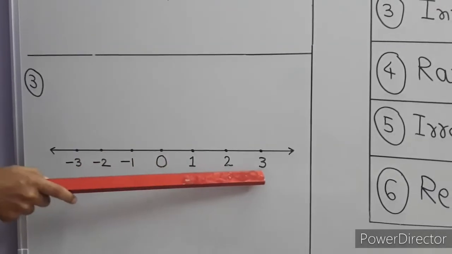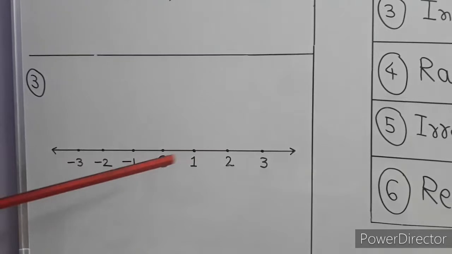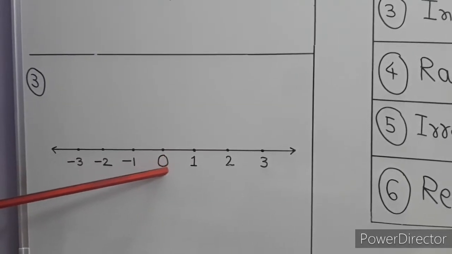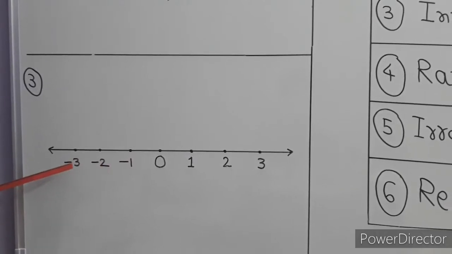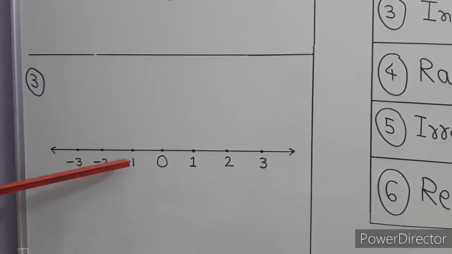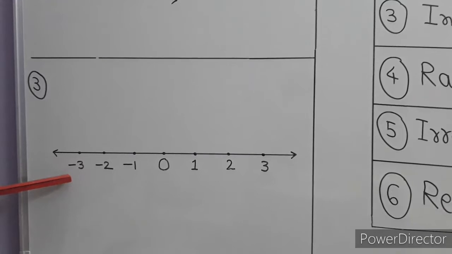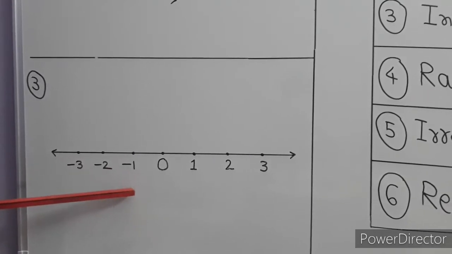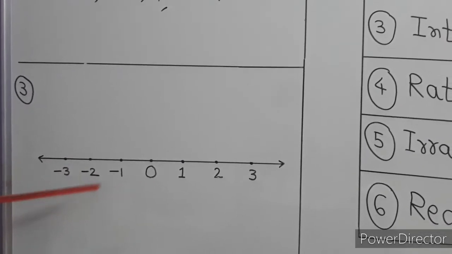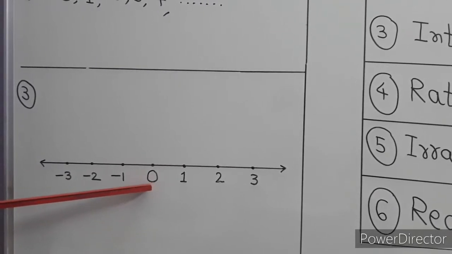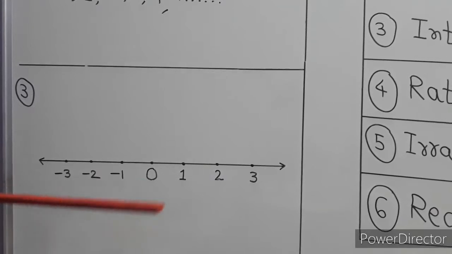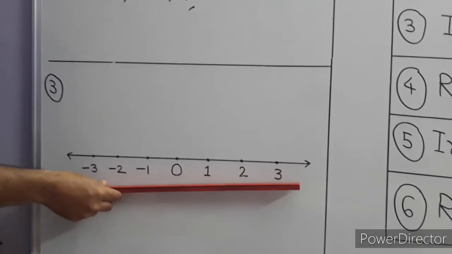Then 1, 2, 3 are positive numbers. They are on the right side of 0. Negative 1, negative 2, negative 3, some people also call them minus 1, minus 2, minus 3. These are called negative integers and these numbers are to the left side of 0. And 0 is neither positive nor negative, and all together they are called integers.